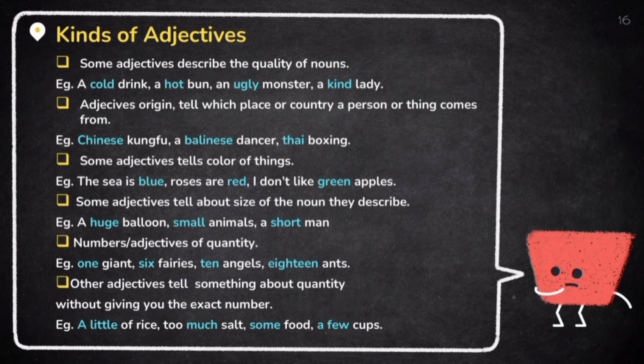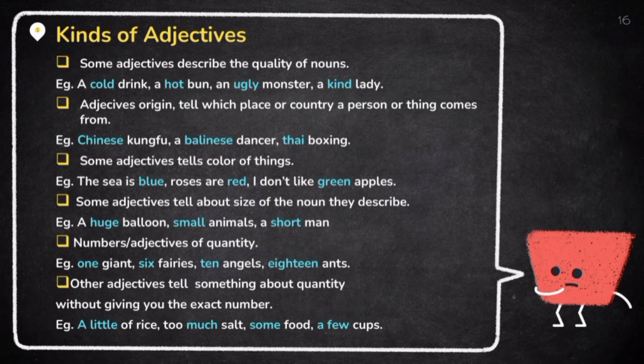Kinds of adjective. First, some adjectives describe the quality of a noun. For example, a cold drink, a hot bun. 2. Adjectives of origin tell which place or country a person or thing comes from. For example, Chinese Kung Fu. 3. Some adjectives tell the color of things. For example, the sea is blue, roses are red. 4. Some adjectives tell about the size of the noun they describe. For example, a huge balloon, small animals.